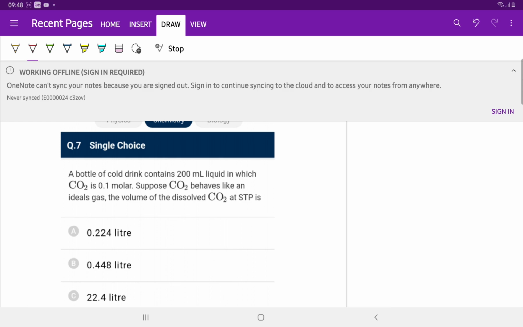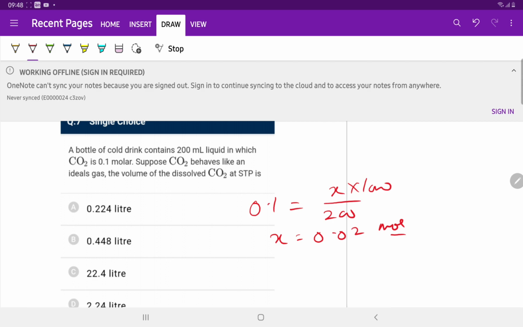Question number 7. A bottle of cold drink contains 200 ml liquid in which CO2 is 0.1 molar. Moles is molarity times volume, with volume as 200 by 1000. So moles of CO2 is equal to 0.02 moles of CO2, and we will calculate the volume in liters.